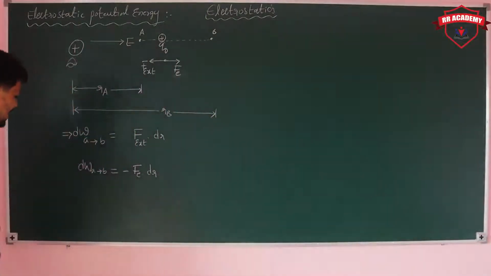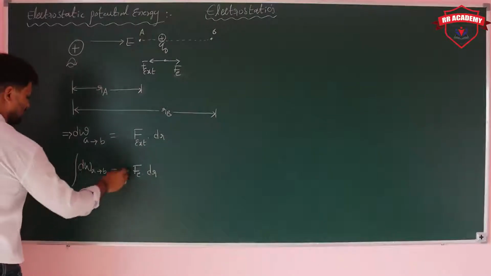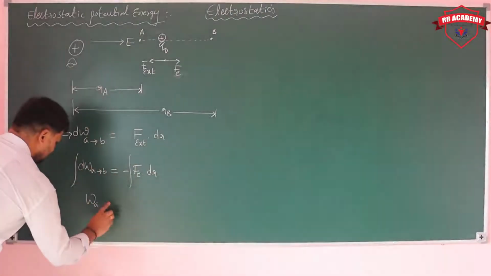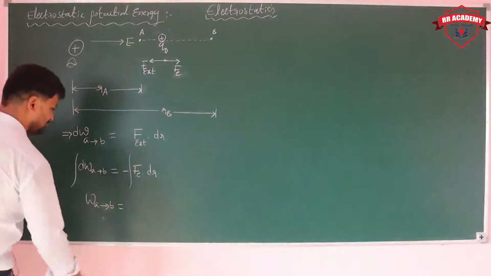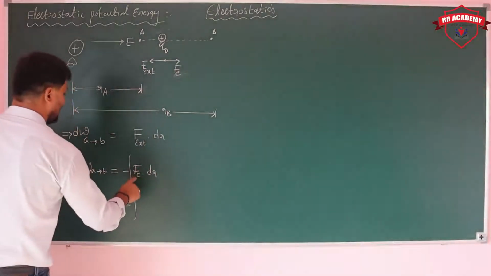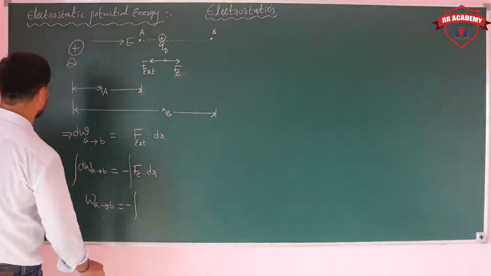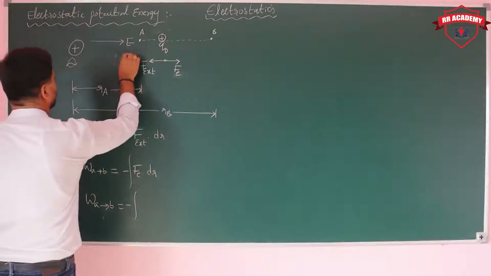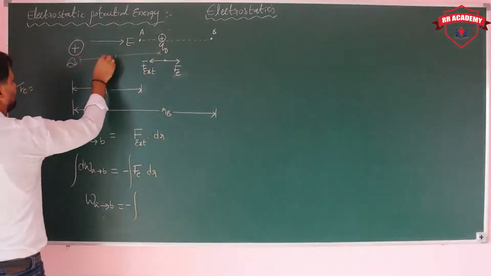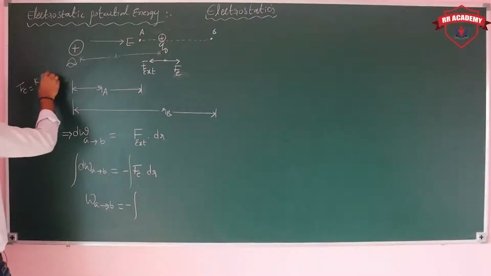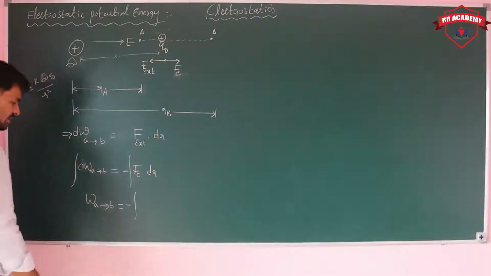So just take integration on both sides. Then you can get the work done from A to B, then minus integral F e dr. Fe means the electrostatic force between the two charged particles. At separation R, that is 1 by 4 pi epsilon naught Q naught upon R square.